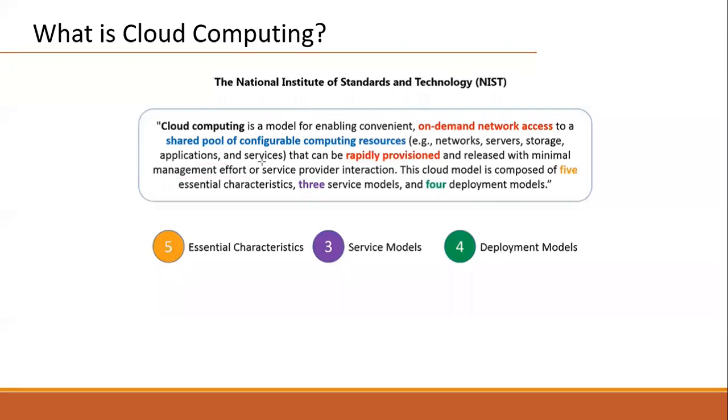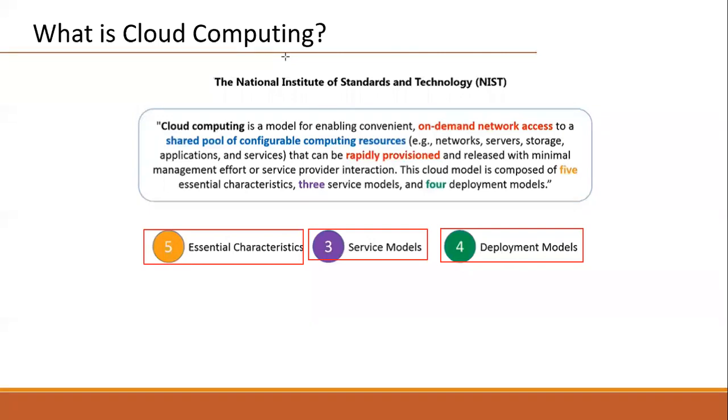Or service provider interaction means what? No need to interact with Amazon every time. This is the first part of the definition. Second part of the definition said this cloud service model consists of 5 essential characteristics. Okay, 3 service models important for us, and 4 deployment models here.